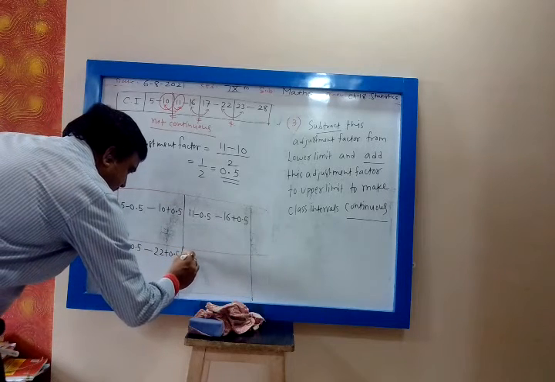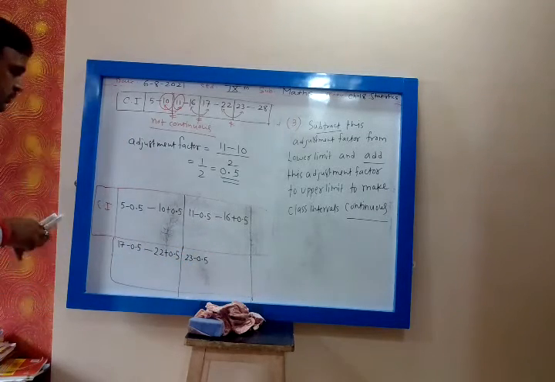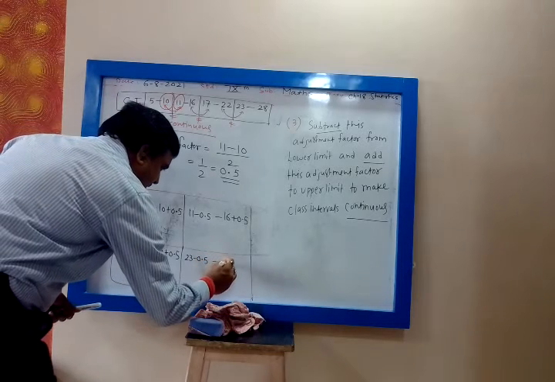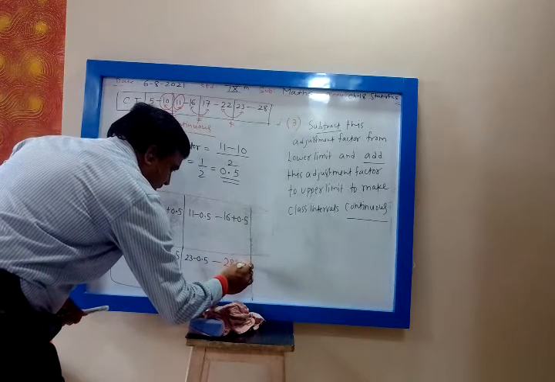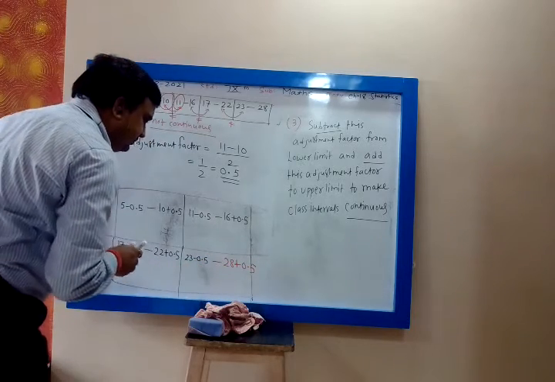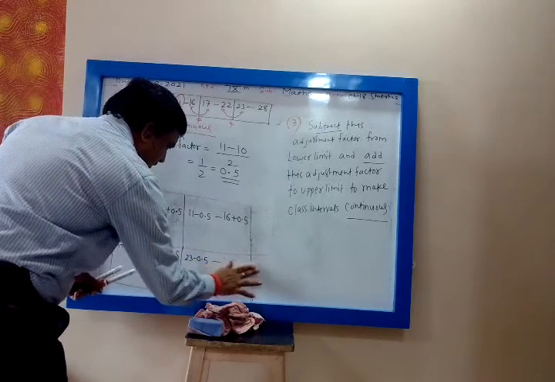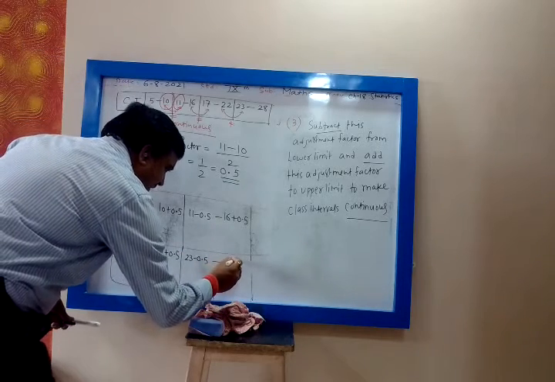Then 23 minus 0.5 to 28 plus 0.5. Dash. Red means dash.